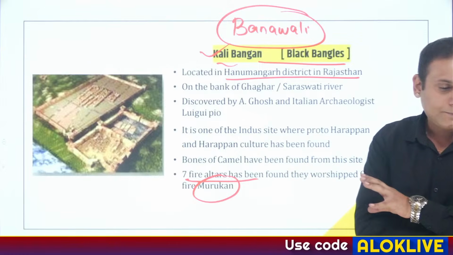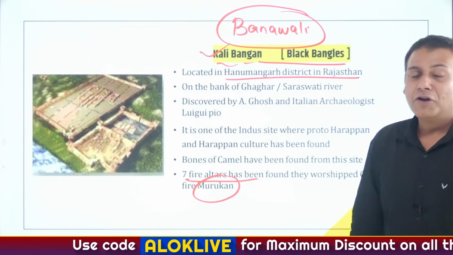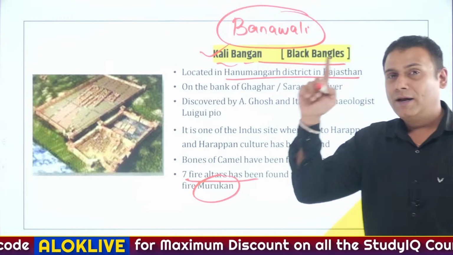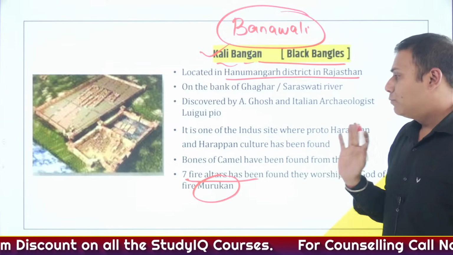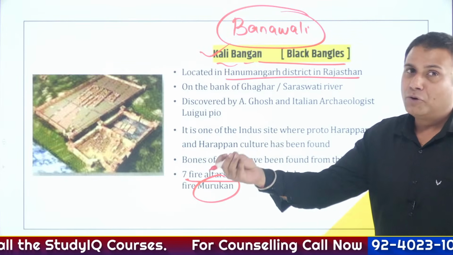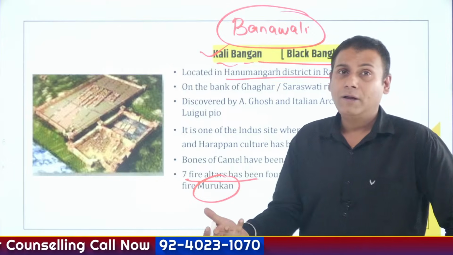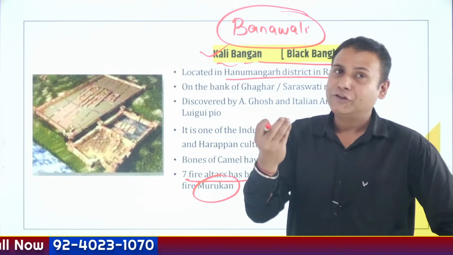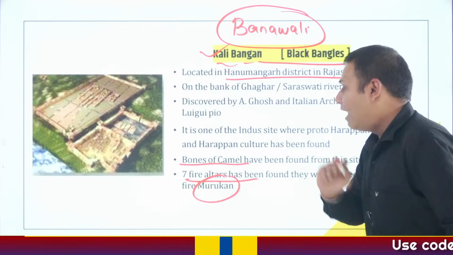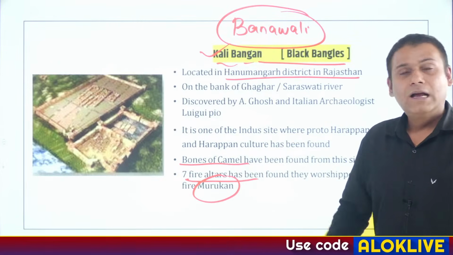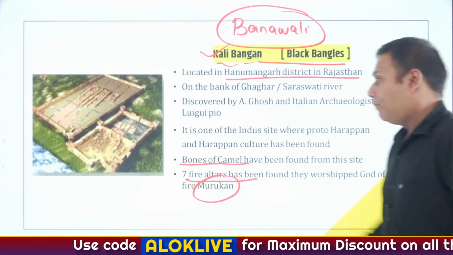Is that clear? So, Kalibangan, located in Hanumangarh district of Rajasthan, has Proto-Harappan and Harappan cultural phases. Apart from this, at this site you can observe one thing: the fields were plowed before sowing the seeds. Seven fire altars have been observed. People might have worshipped the fire god, also referred to as Murukan. Okay. Then, bones of camel have also been found at the site of Kalibangan. Hope the point is clear. Moving ahead.